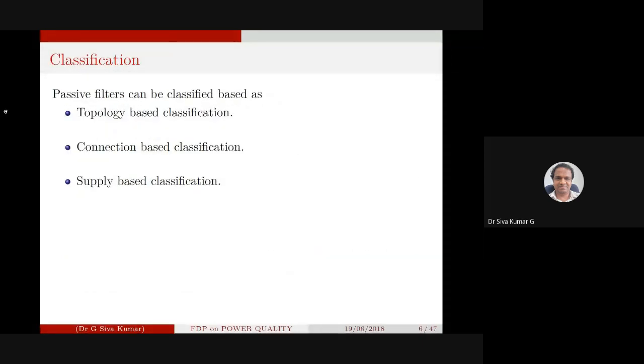Passive filters, we are going to see the classifications basically depending on the type of the connections of R, L and C. Topology based classification is there, connection based classification is there, and supply based classification is there.